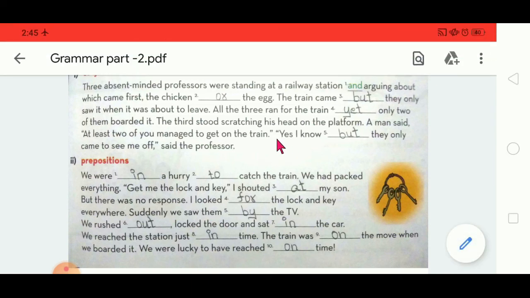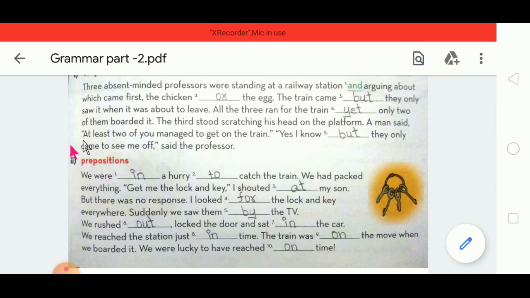The other two ran to catch the train, but the one who needed to board the train stood on the platform itself without catching it. So everything collapsed. So this is called absent-minded professors, right?